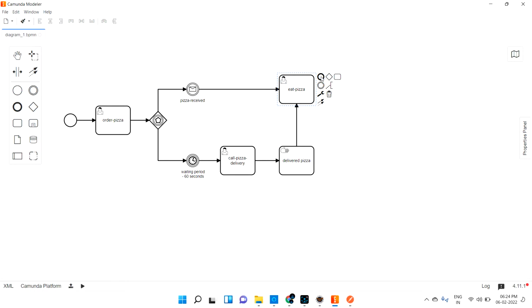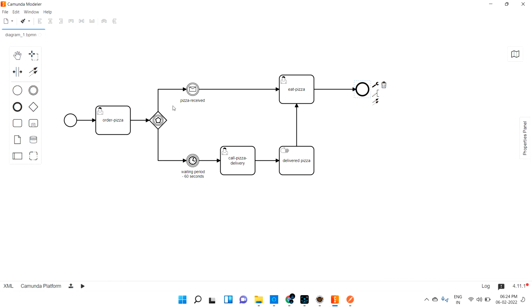After eating, the flow will get complete. It will be like the end state, correct? So this is what will happen, correct? So here there are two events. One is the pizza received event. Another one is an option: if you have not received it for some particular time, say 60 seconds, just configure it; in real time maybe keep it as 30 minutes. Okay, so that's all. This is our flow. This is what we are going to execute.